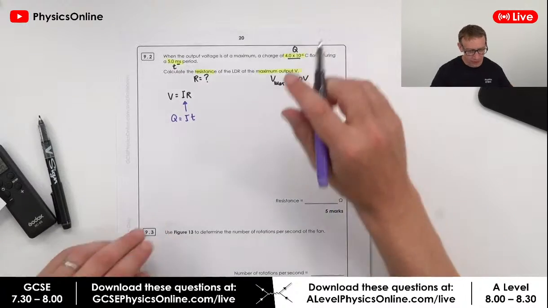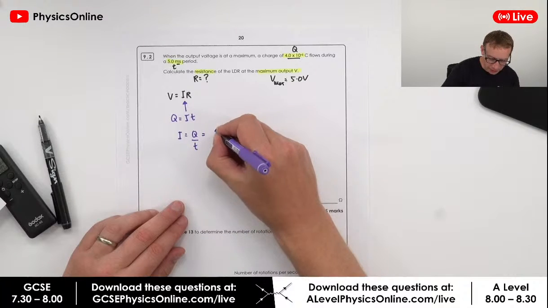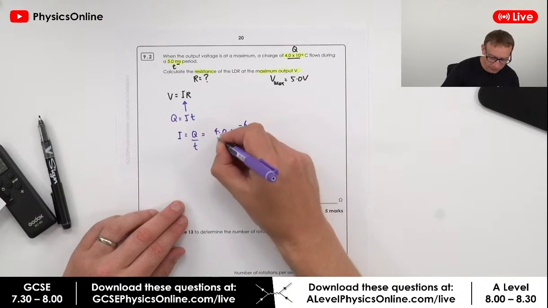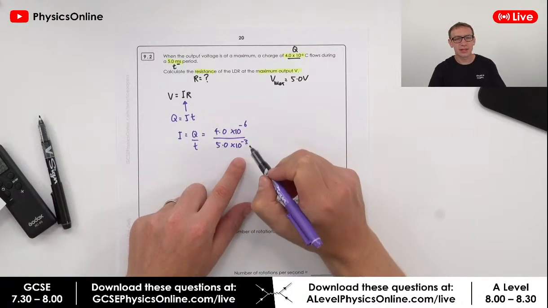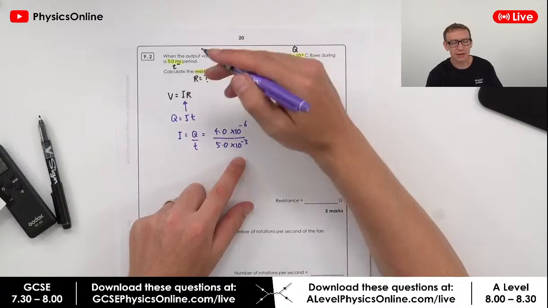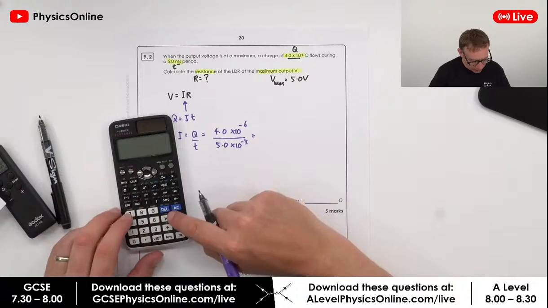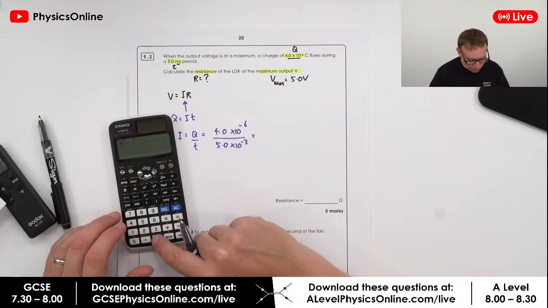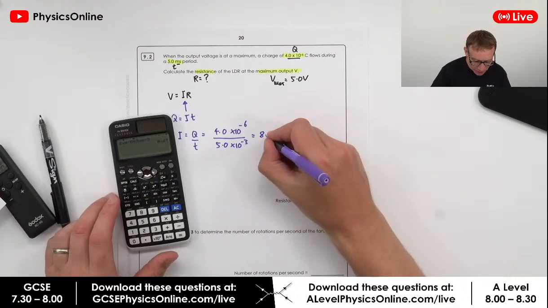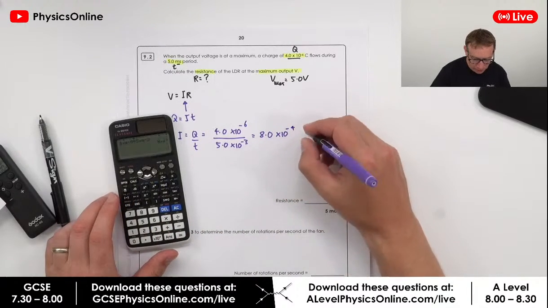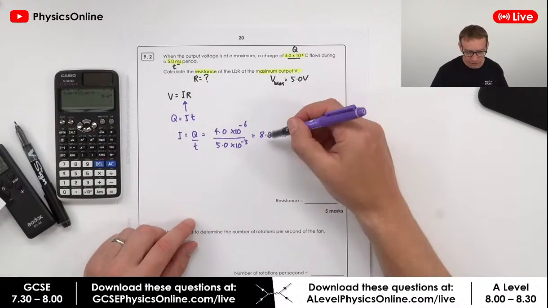Okay, so we want to know I. I is equal to Q divided by T, and that's equal to 4.0 times 10 to the minus 6 divided by 5.0 times 10 to the minus 3. And the reason I'm doing 10 to the minus 3 is because up here we have a millisecond. So it's effectively saying 5 divided by 1,000. Okay, when we do that, I could probably do it in my head, but always rely on your calculator. This gives me an answer equal to 8.0 times 10 to the minus 4, and that's going to be amps. Okay, so we've worked out the current.